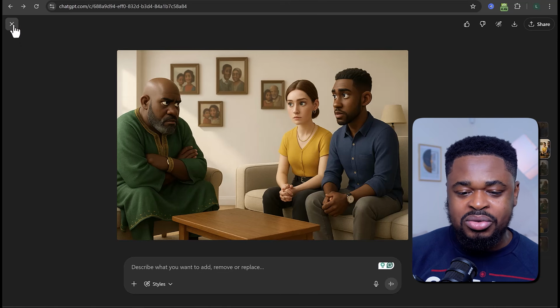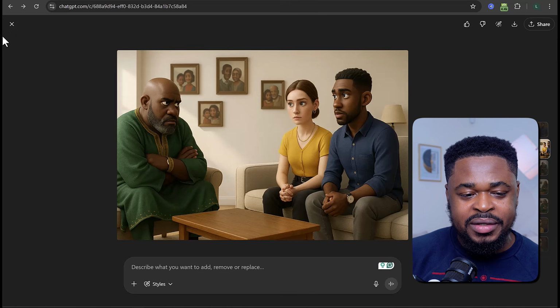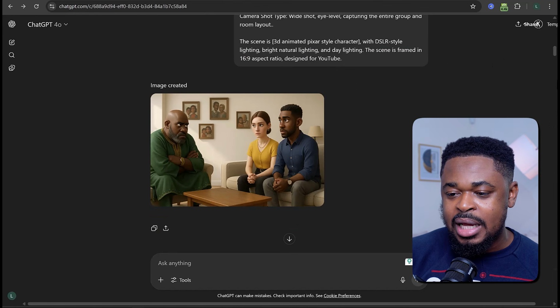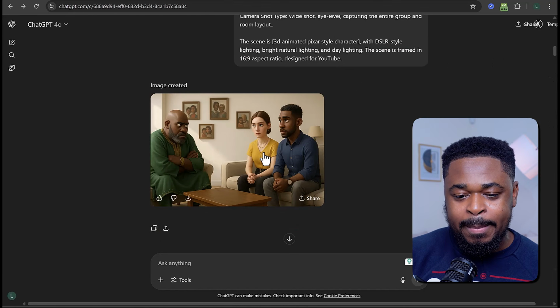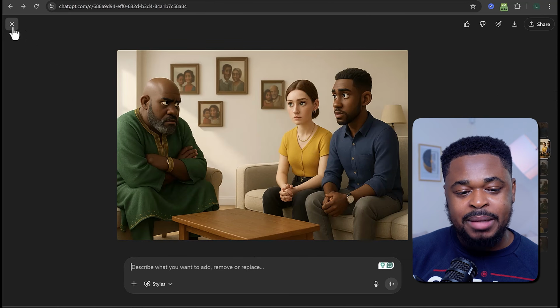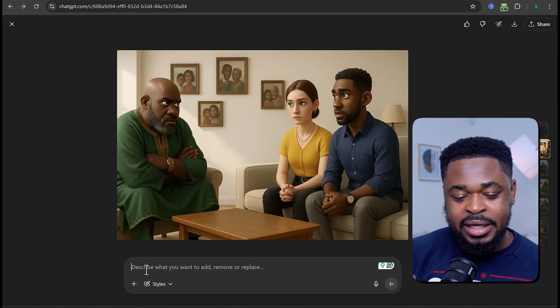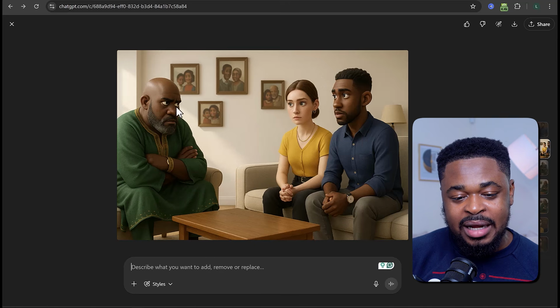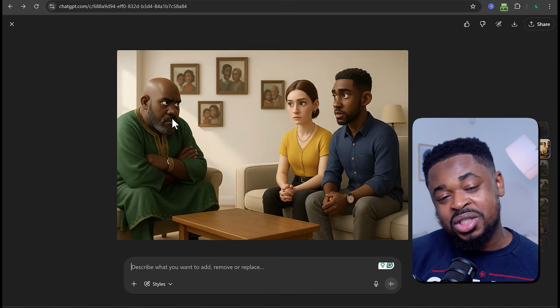So I'm not going to go deep into that. So for example, if I want to generate where I just have the dad and the mom, I can just open this image here and enter a prompt and generate. So for example, if I open this image and enter a prompt here, ChatGPT is going to reference this image and generate exactly what I say. So if I mention Frank, it is going to use Frank's image here to generate a consistent character.